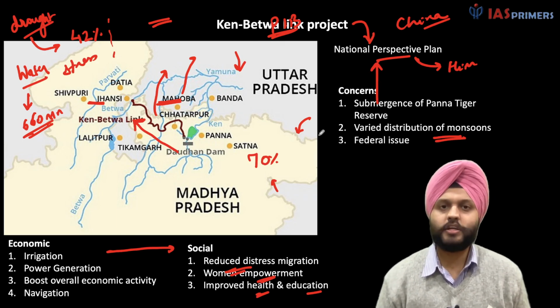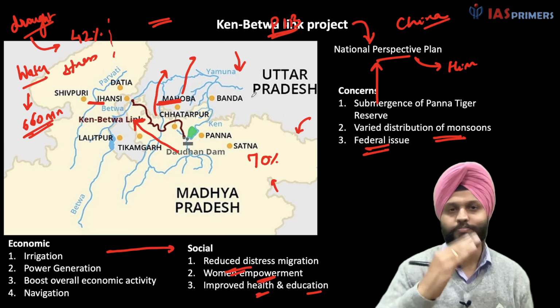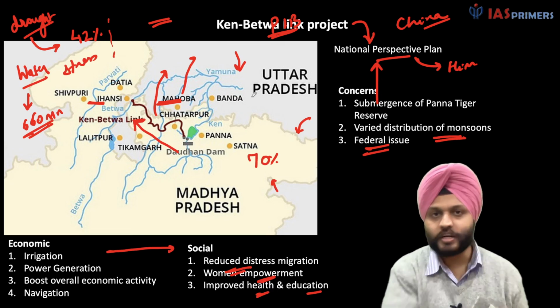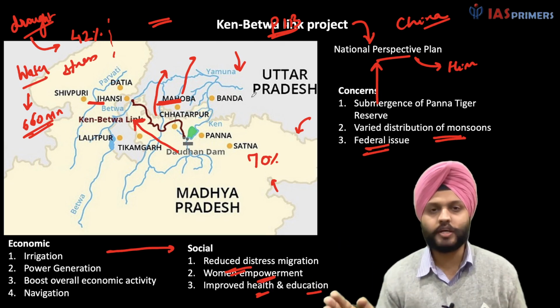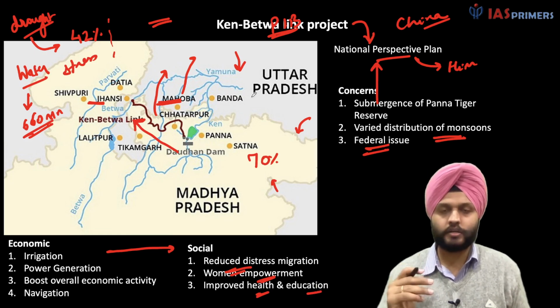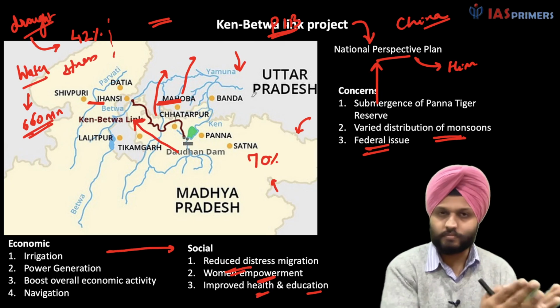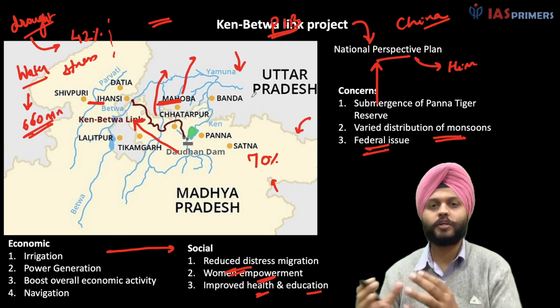Then yes, a federal issue. Here we didn't have one, maybe because the same state government is there, the same government at the center also. But across the country, most of the rivers are interstate. And if you're connecting two rivers, definitely it is going to be interstate. And we have a lot of examples of interstate river water disputes.